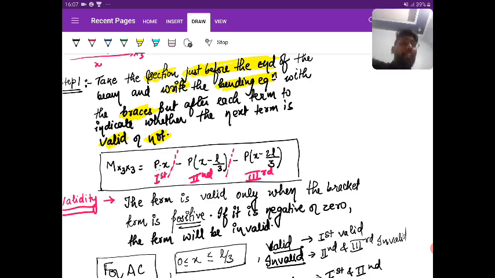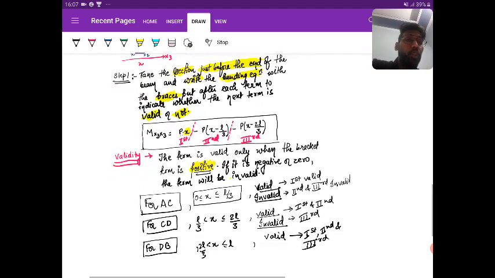The term is valid only when the bracket term is positive. If the term is either negative or 0, it will always be invalid. And the first term should always be a term which is always valid, where no bracket term is there, only h or only a constant. Is it clear?